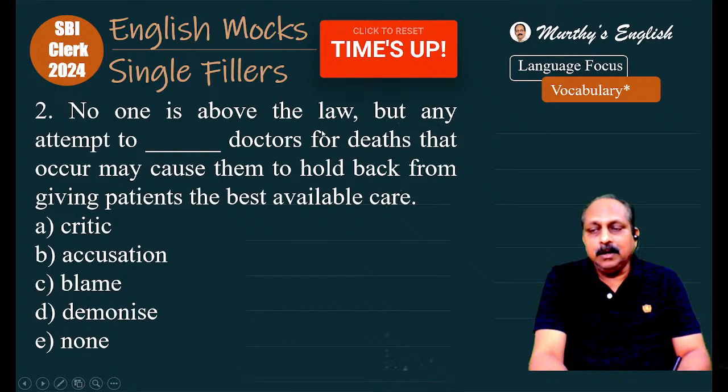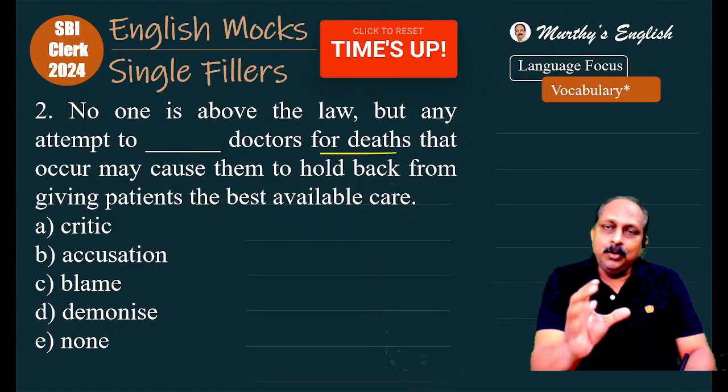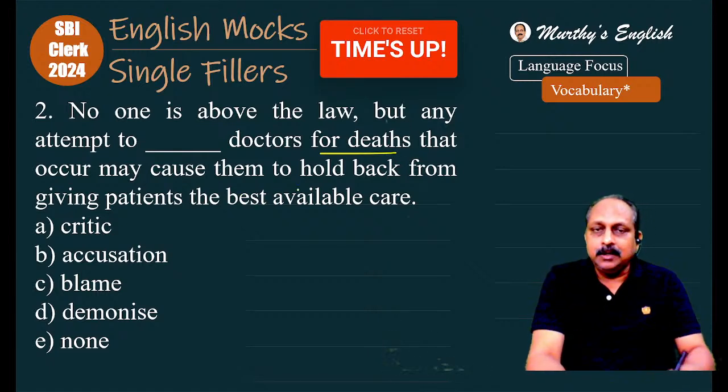No one is above the law. Remember that statement. No one is an exception. No one is above the law. But any attempt to... the context talks about doing something, saying something about the doctors regarding the deaths that may occur. Usually, all the patients don't survive, a few may die. Here, you can attempt to critique, not correct.